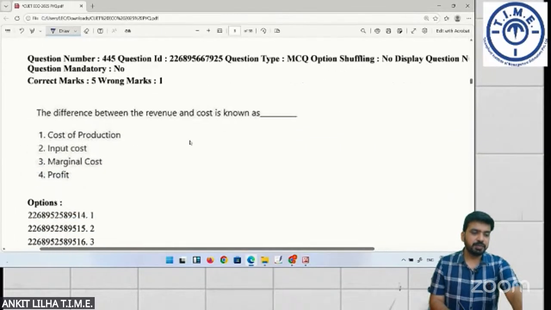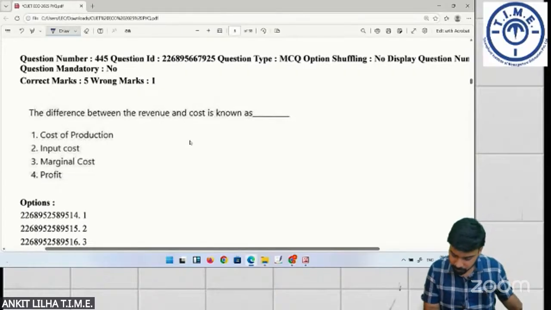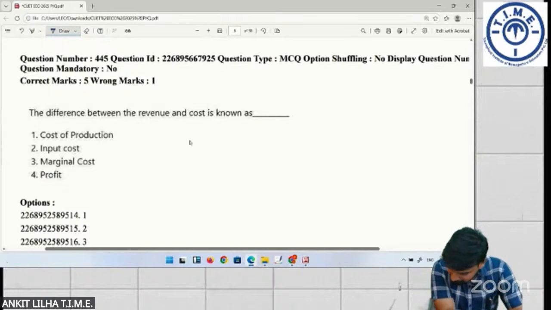Next, the difference between, correct, Suraj. No, this is Swara Joshi.